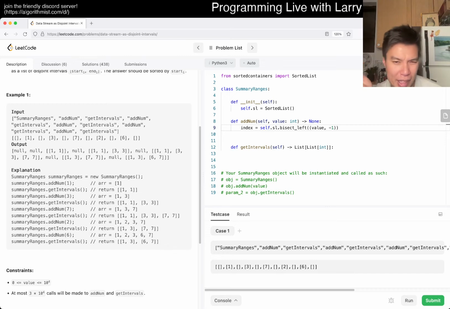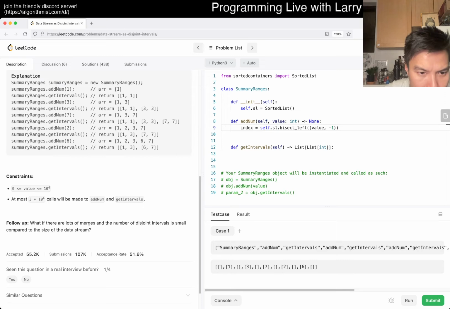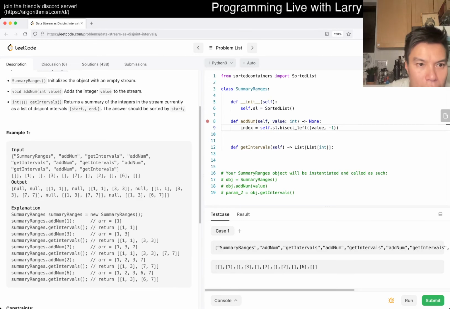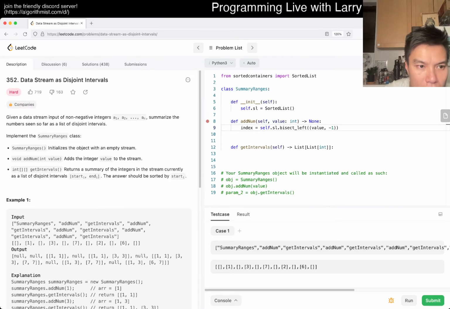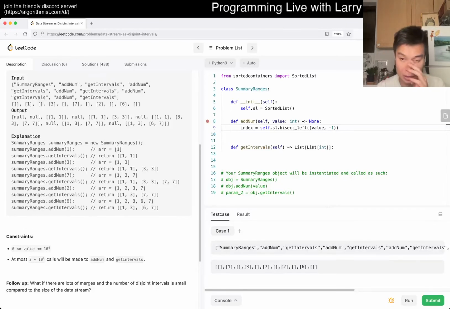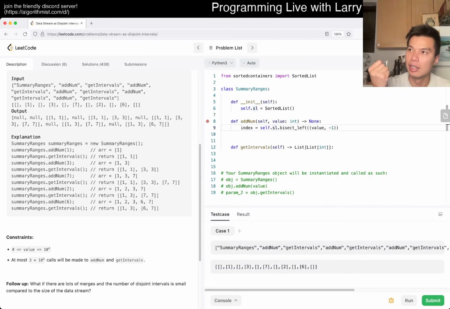I mean, all this is implementation, so the idea is not that bad per se. But we're just trying to see, let's say we're adding this number. Can we add duplicate numbers? Actually, I'm not sure. I guess it doesn't matter. But yeah, so this is the interval that would be, actually maybe we should bisect right then.